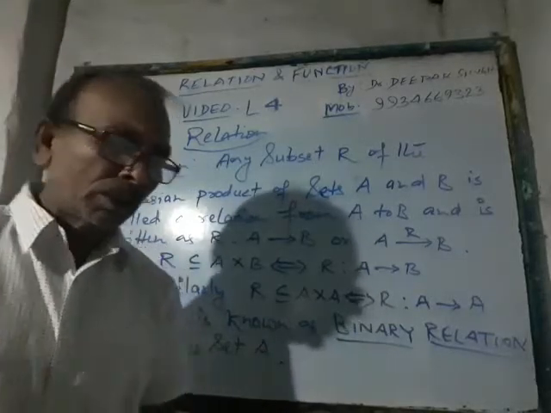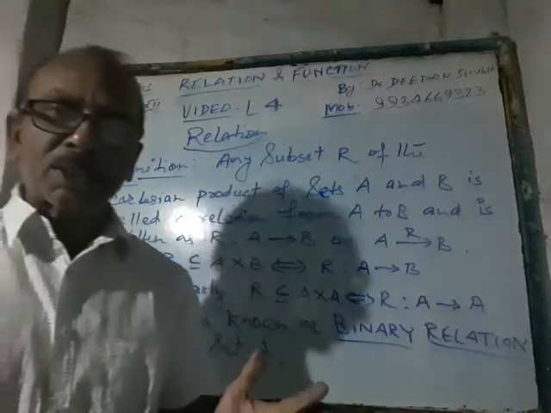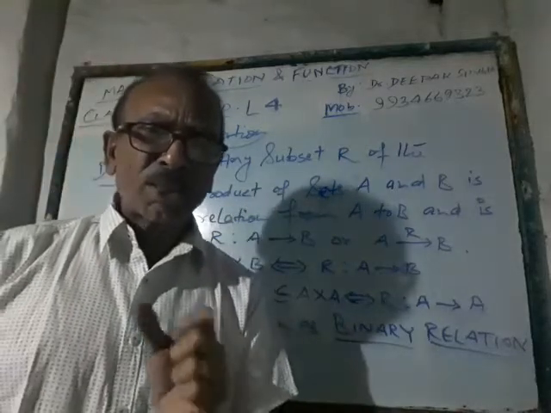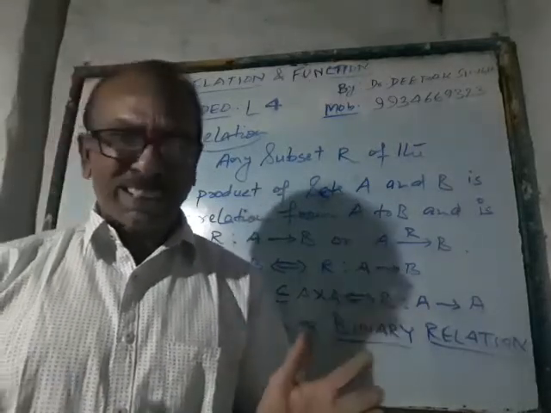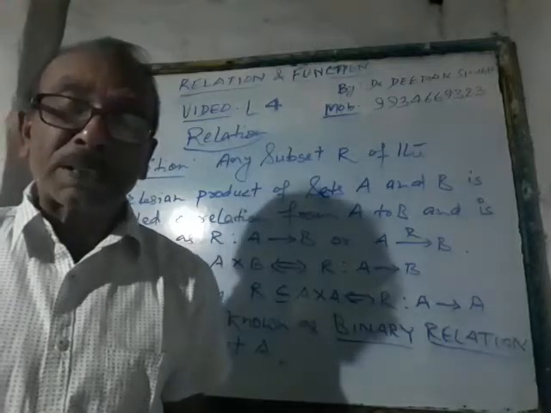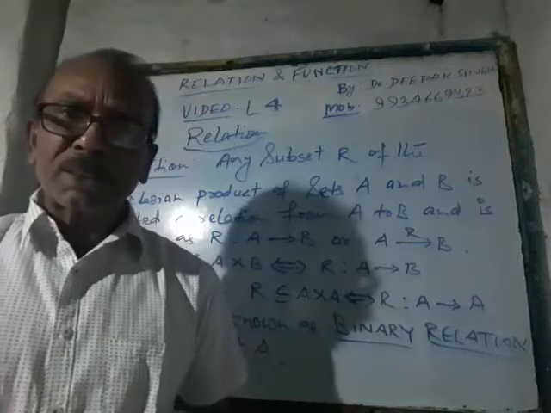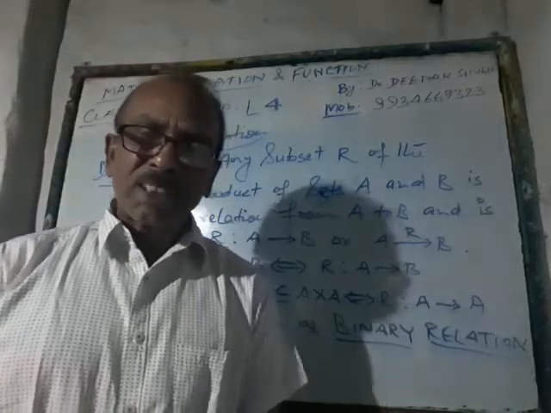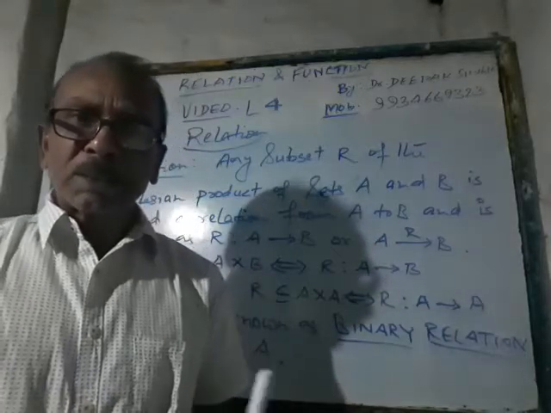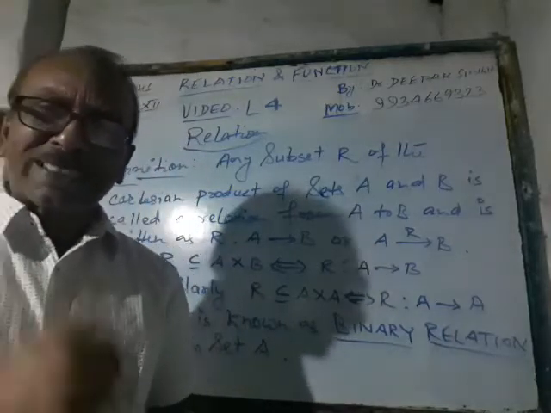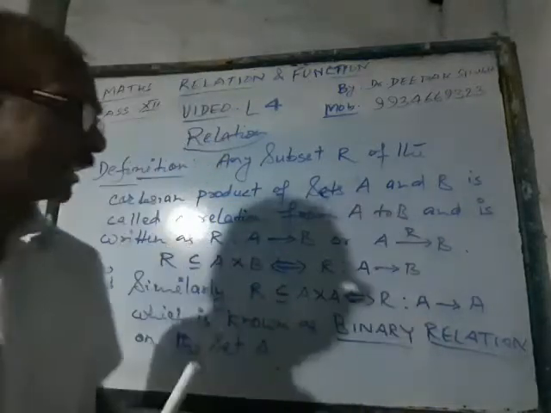Now, one question may come in your mind, that if A and B are two finite and very small sets containing 2, 3, 4, 5 elements, then A cross B could be obtained quite easily. But what happens if A and B are either infinite sets or a large number of elements are lying in A and B? In that case, it is quite cumbersome to find A cross B and to judge whether the elements of A cross B has been taken in that particular set which has been defined as a relation or not. In that case, you have to